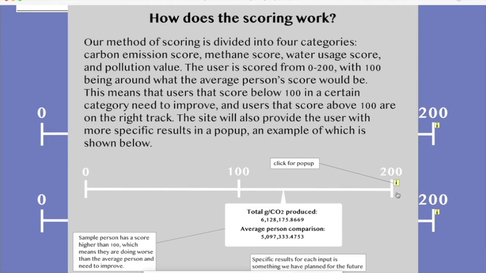You can click the little information bar for some more specific information, which we'd hope to implement in the final product. Like all of the specific variables and how you did on every one of them, so you can improve those specifically.